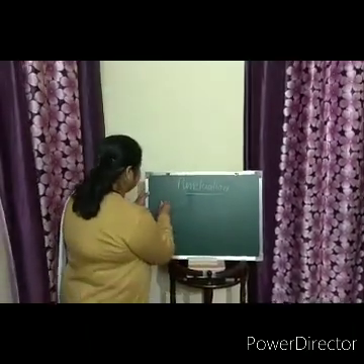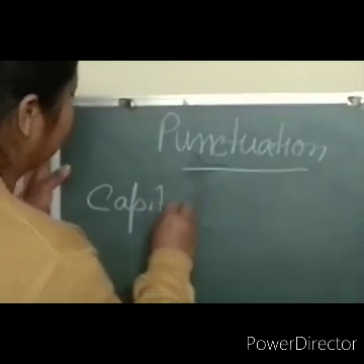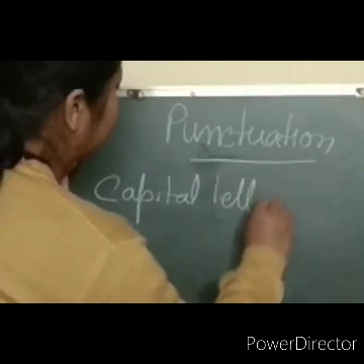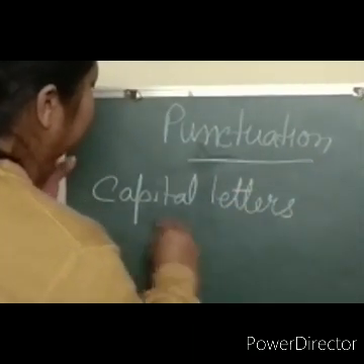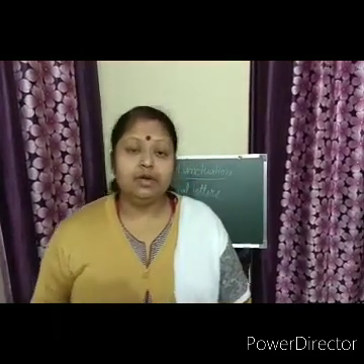So what are they? Number 1. Capital letters. First of all, we are going to learn about capital letters.